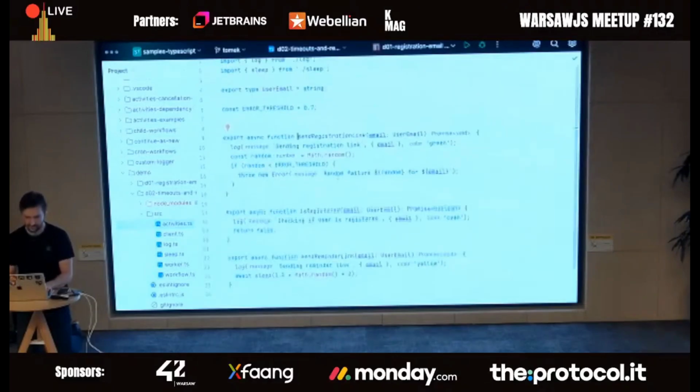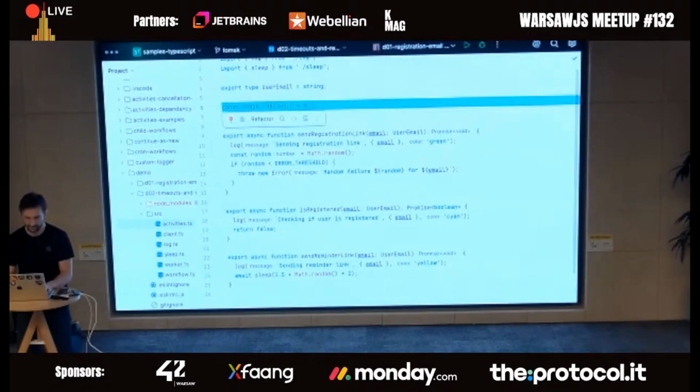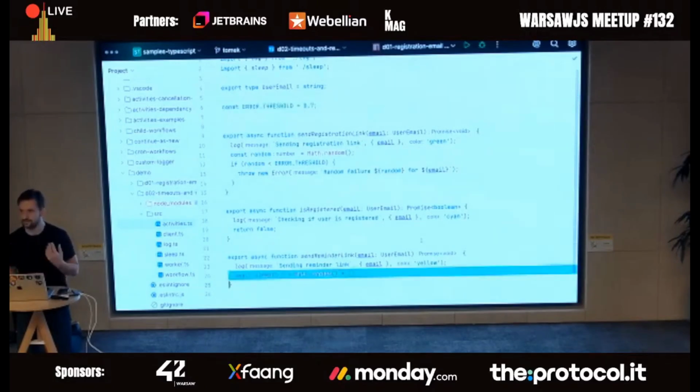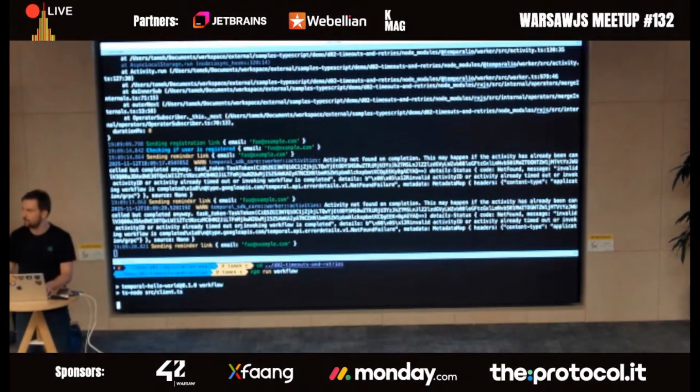Yes. So the registration link was failing very frequently. Actually, in 70% of the cases it was failing. And sending the reminder link doesn't throw any exceptions, but it's excessively slow. Of course, the threshold after which Temporal decides that the function takes too much time to execute is configurable, but I'm just using the defaults. All right, but eventually, as you can see, the workflow managed to execute.